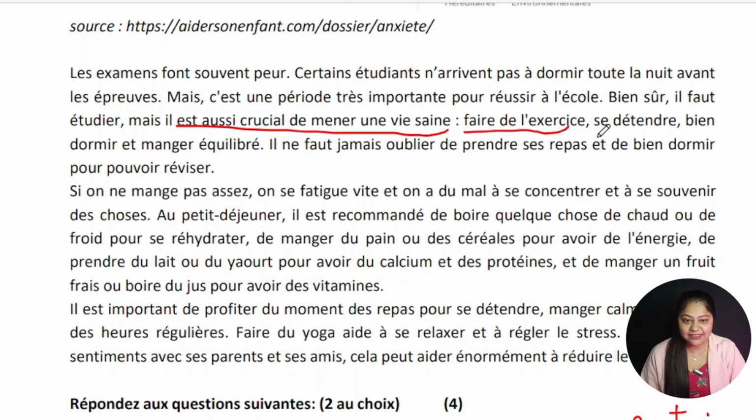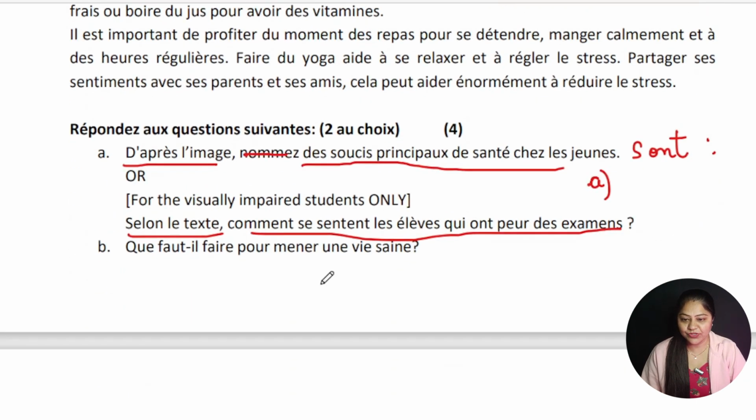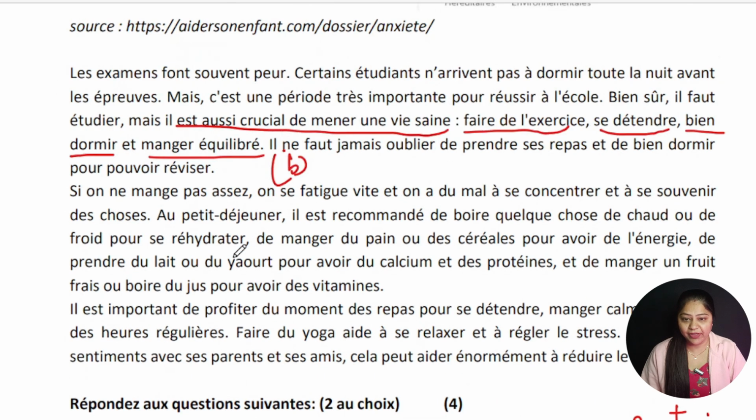Faire de l'exercice. Okay, do the exercise, se détendre, be relaxed, bien dormir, take a good sleep, et manger équilibré, eat a balanced diet or proper food. So this is the answer of your B part. Okay, now how to write this? You just write il faut faire, and you can start writing from here only. Il faut faire de l'exercice, se détendre, bien dormir, et manger équilibré.